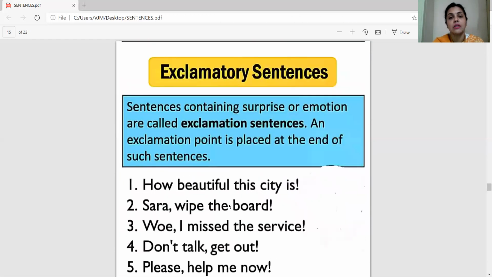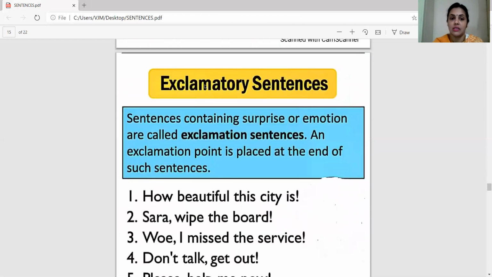Now the next sentence is an exclamatory sentence. Exclamatory sentence containing surprise and emotion. At times we need to focus on the sudden expressions or the sudden emotions which we have not planned, but it comes suddenly to us. If we are hit by someone or with something, what do we do?